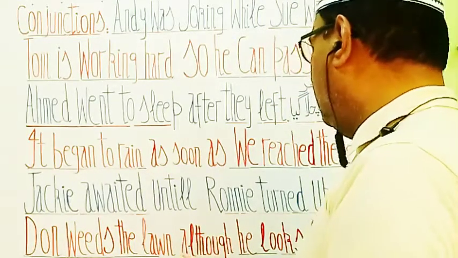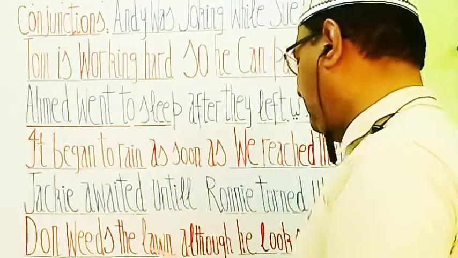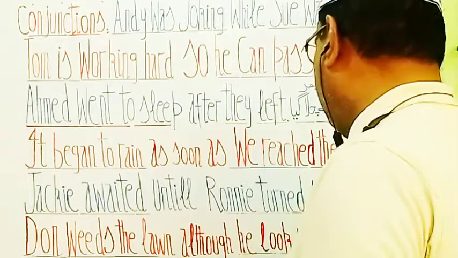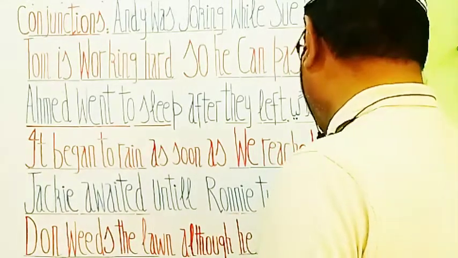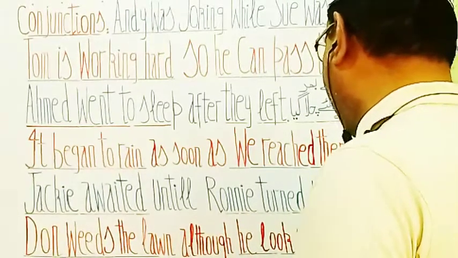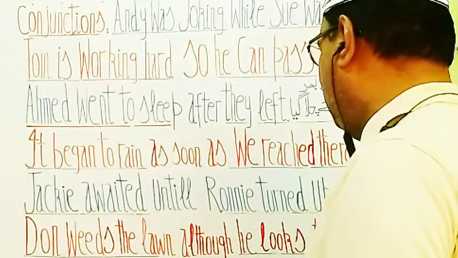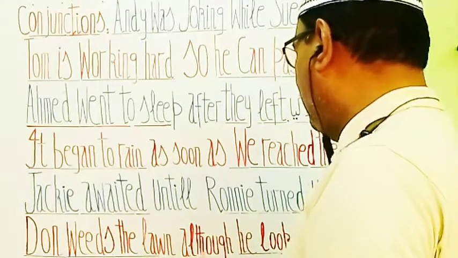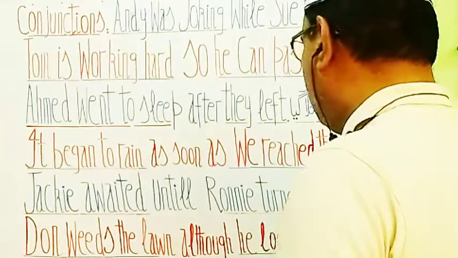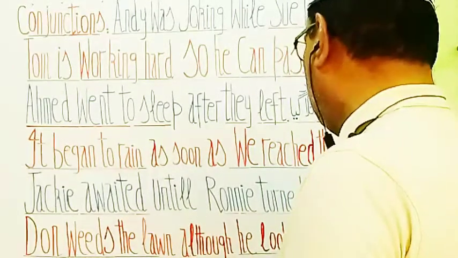और although अगरचे, although is a conjunction. Although links this first part of this statement and the second part. He looks tired. अगरचे वो थका हुआ दिखाई देता है. Don weeds the lawn although he looks tired. Although is a conjunction here. So this is a conjunctional phrase in which although is used. Both of these statements are linked or joined with although.